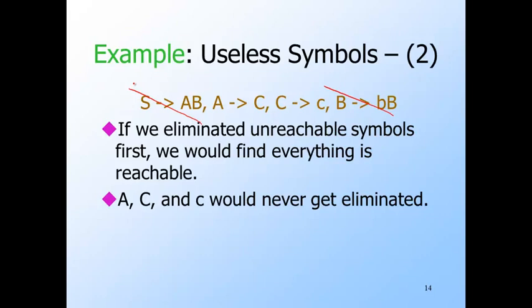However, if we do things in the wrong order and first eliminate unreachable symbols, we find everything is reachable from S, so nothing is eliminated here. Then, when we look for the symbols that do not derive terminal strings, we eliminate only B. That leaves the productions A goes to C and C goes to little c, these guys, which should not be there because A, C, and little c are useless.